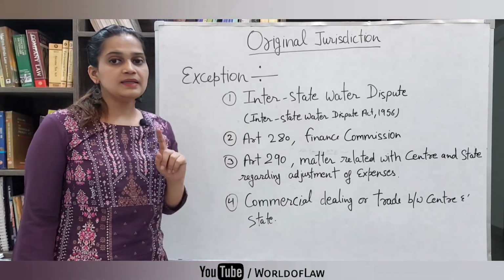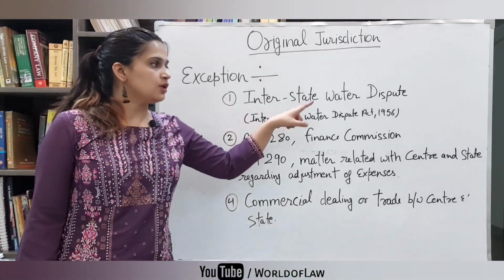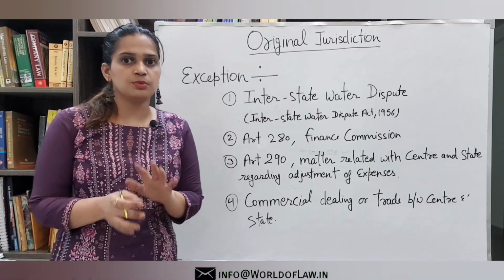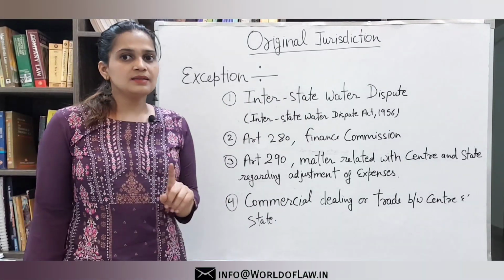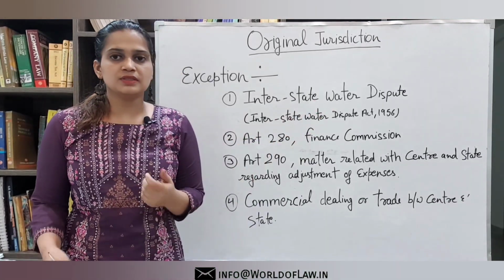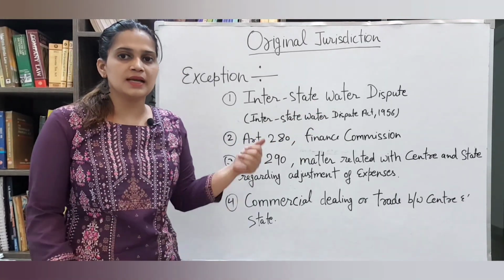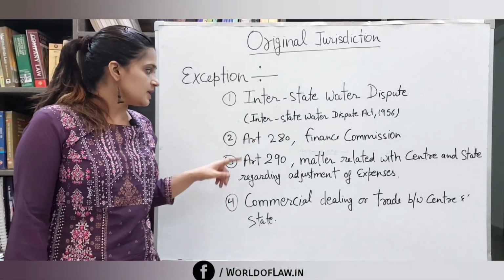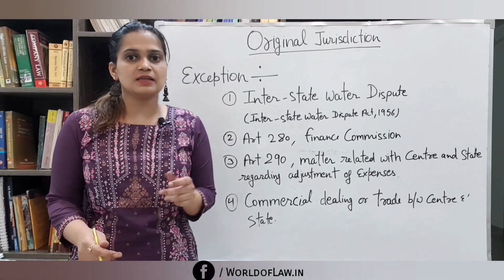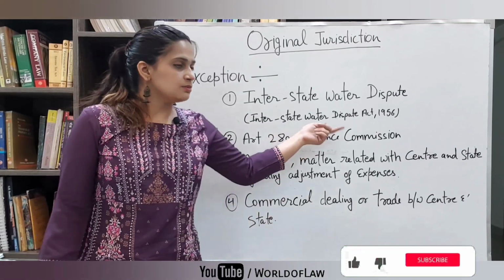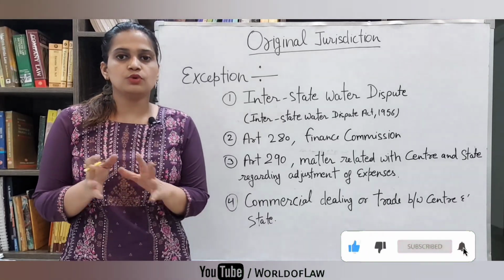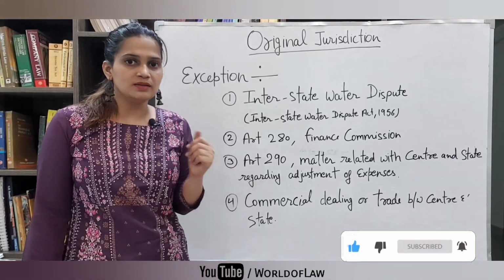If the matter relates to an interstate water dispute, then the Supreme Court cannot use its original jurisdiction upon the matter. There is an act regarding this, the Interstate Water Disputes Act 1956, where Parliament has the power to decide these matters. The second is Article 280 of the Indian Constitution, which says that if the matter is referred to the Finance Commission and the Finance Commission is doing some investigation, then also the Supreme Court cannot use the power of Article 131.